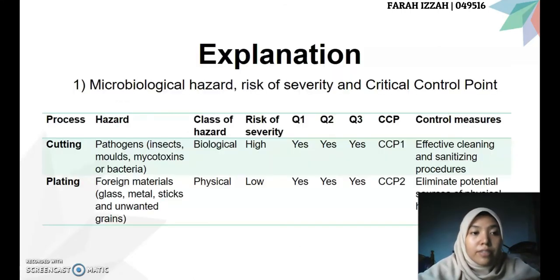For the CCP1, which is cutting process, the hazard is pathogen, which the class of hazard is biological and the risk of severity is high. It will be the CCP1, and the control measure is effective cleaning and sanitizing procedures.